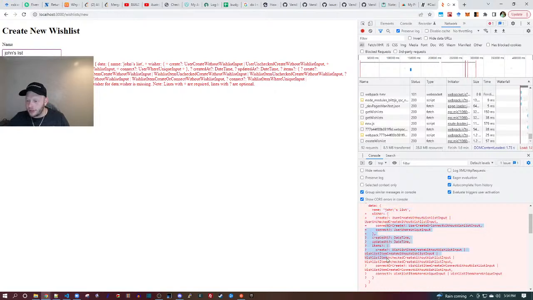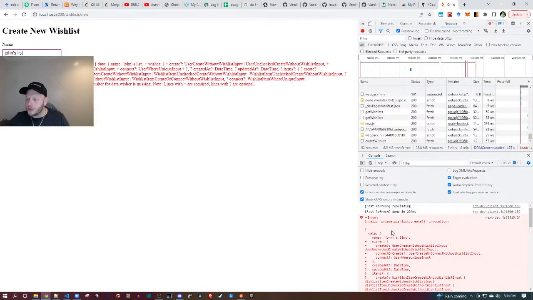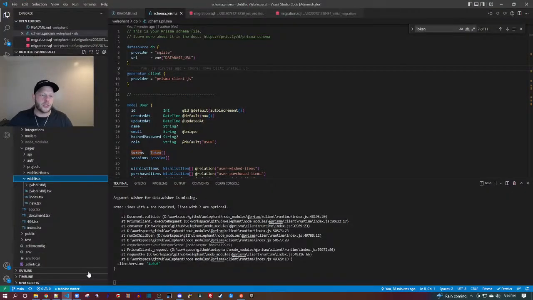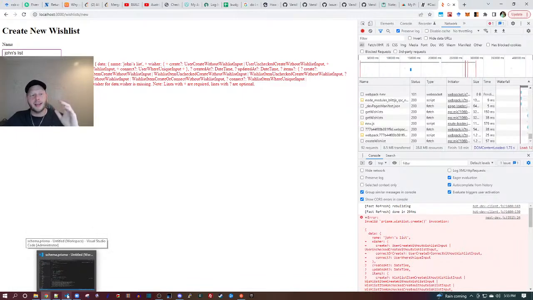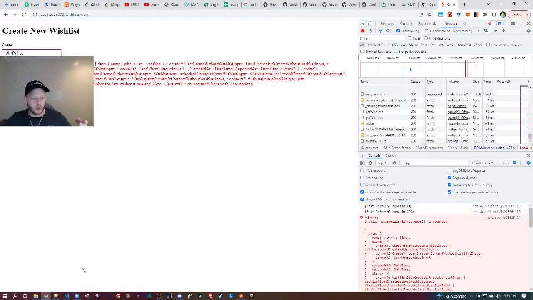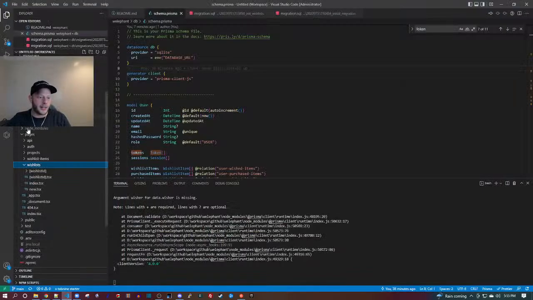The error is that there is no defined wisher. And that's totally fine. So we need to go write some code. This is the wishlist/new, and it came by default with the name field, but my database says you need to have a wisher. In my form, you can see there's nowhere to put who is the wisher, and that's just the logged in user. So that's a bit of custom code that we're gonna have to write now.